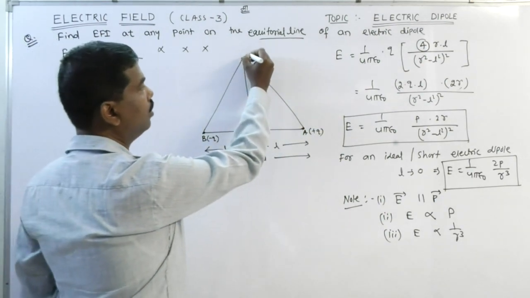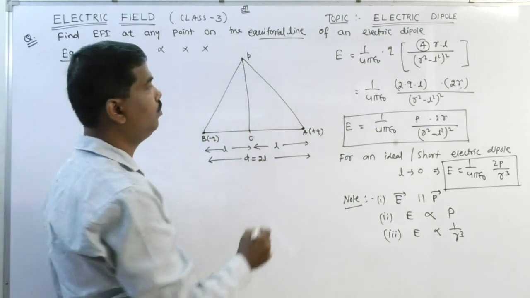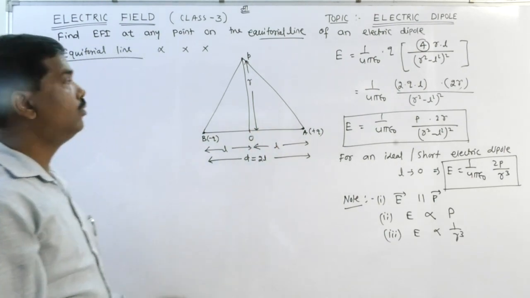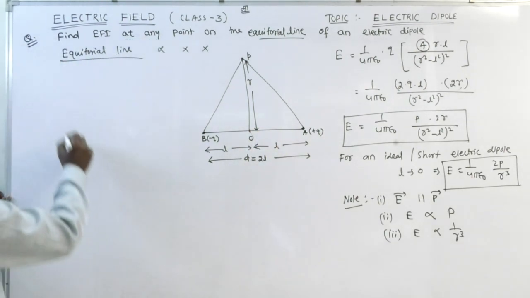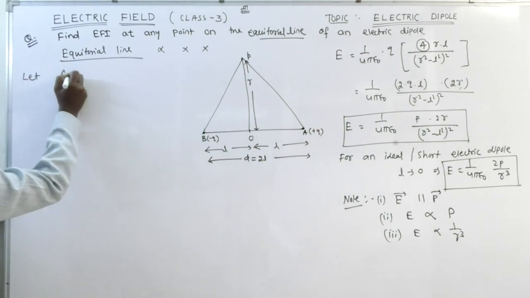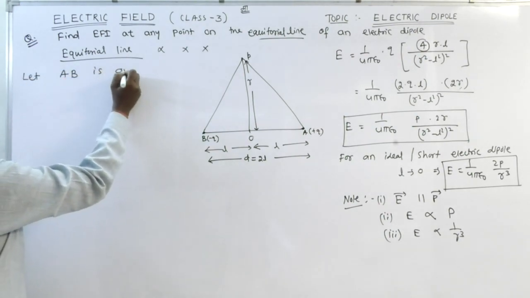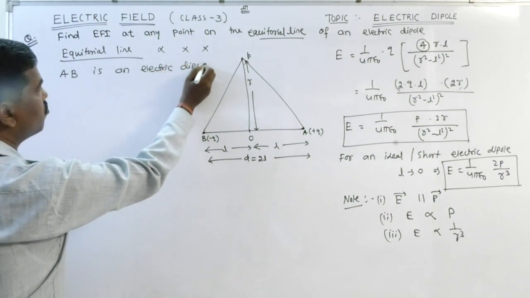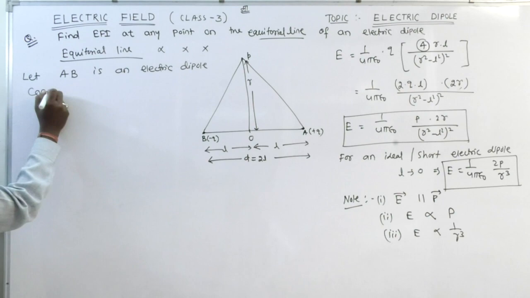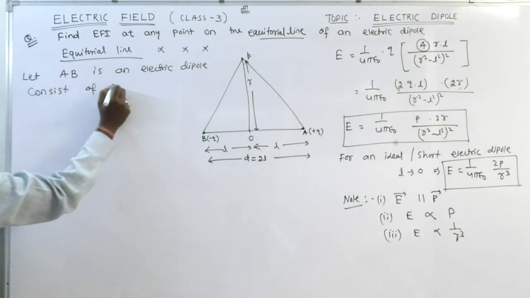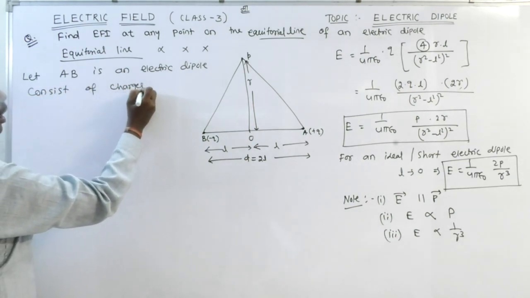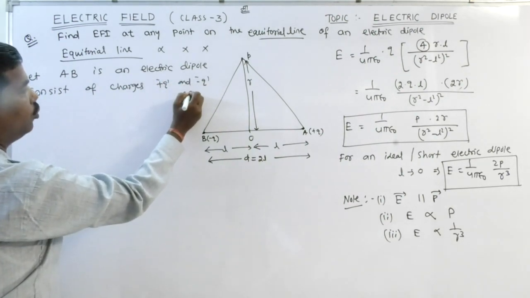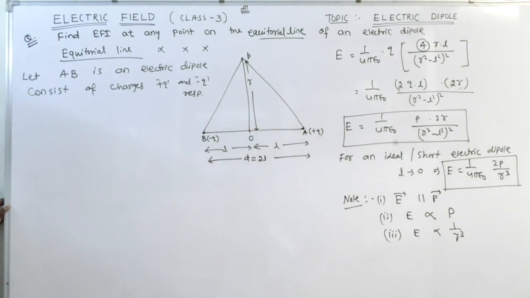Let P be the observation point at a distance R from the center. So, we know what the equatorial line is. Let AB be an electric dipole consisting of charges plus Q and minus Q respectively.